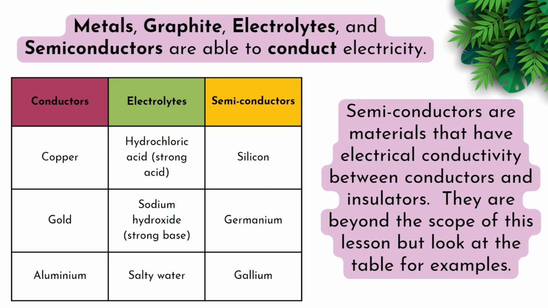However, they are beyond the scope of this lesson, but look at the table for examples. Examples of conductors include copper, gold, and aluminum. Examples of electrolytes include hydrochloric acid, sodium hydroxide, and salty water. While semiconductors include silicon, germanium, and gallium.